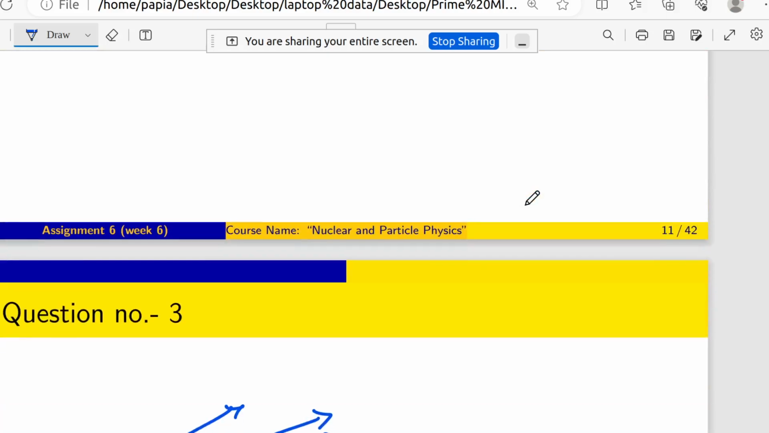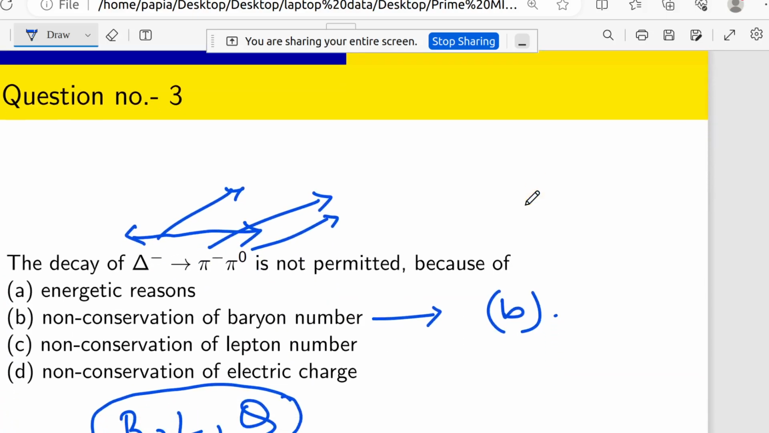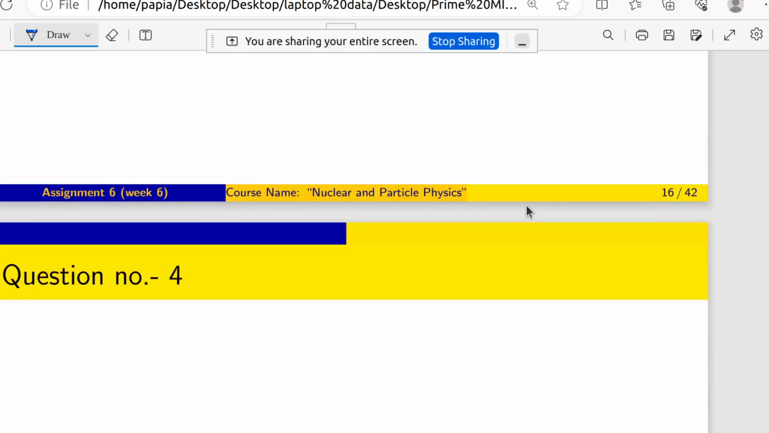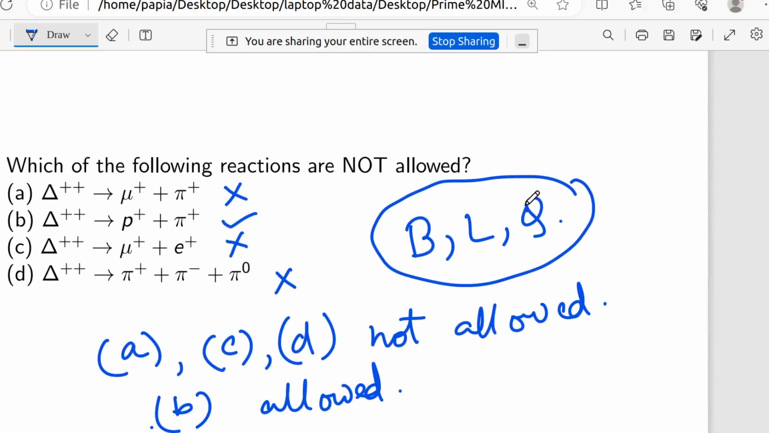Now coming to the next question. The decay of delta minus going to pi minus pi 0 is not permitted because of which reason? Energy reasons, non-conservation of baryon number, non-conservation of lepton number, non-conservation of electric charge. The correct answer will be non-conservation of baryon number. Now in the next question, which of the following reactions are not allowed? There are 4 options. Among these 4 options, A, C, D are not allowed and B is allowed.